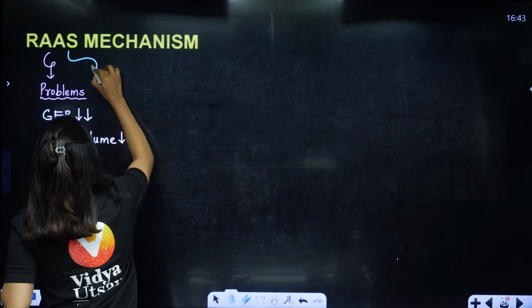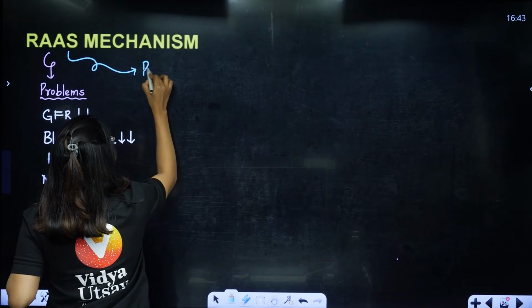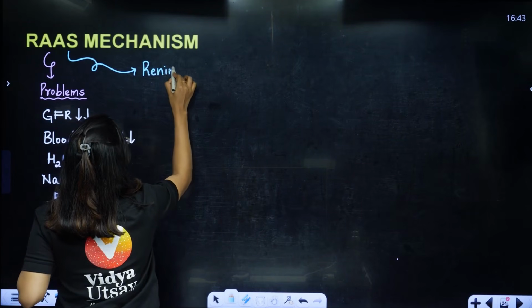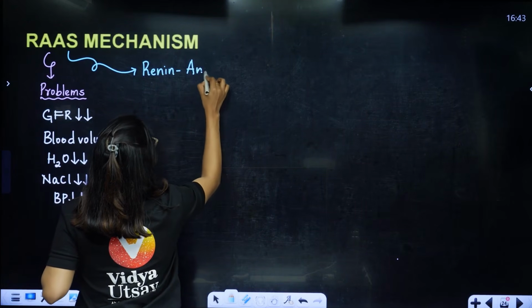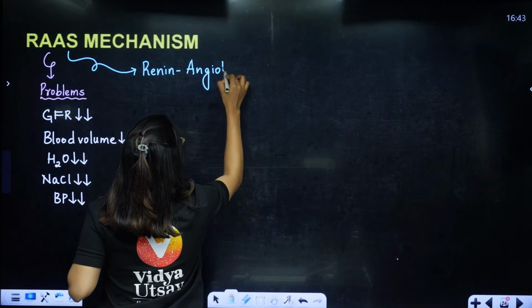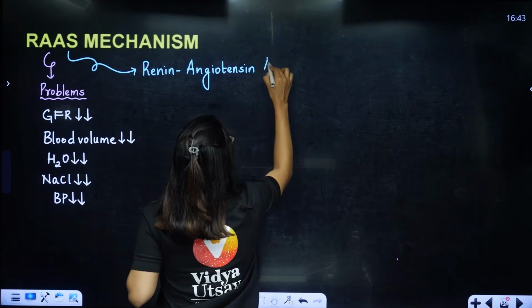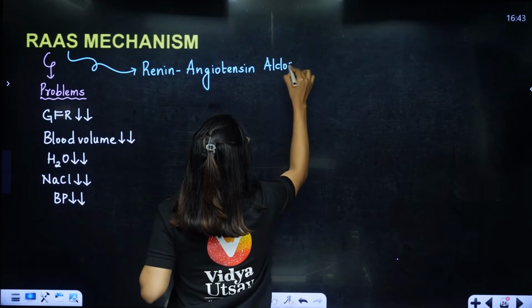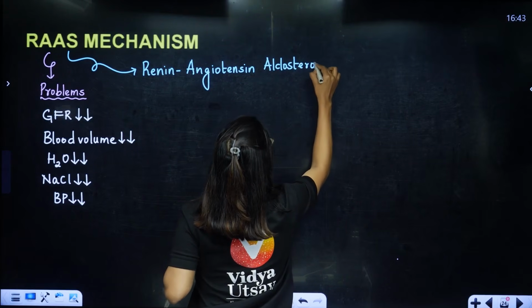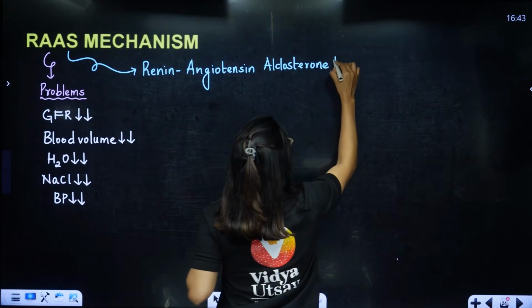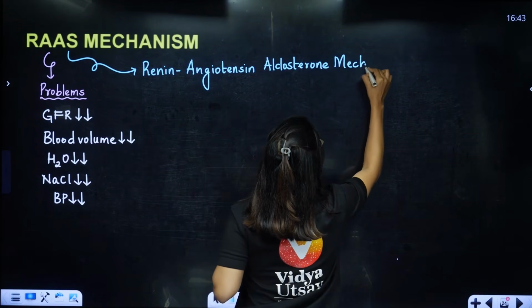Now what is the full form of this RAS mechanism? R for renin, angiotensin, aldosterone mechanism. Renin angiotensin aldosterone mechanism.